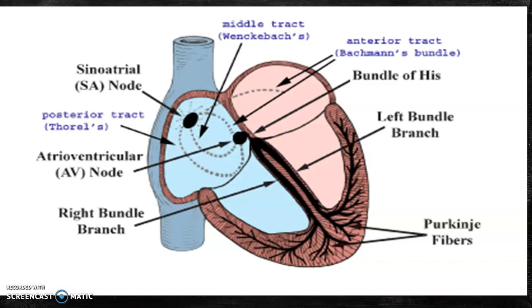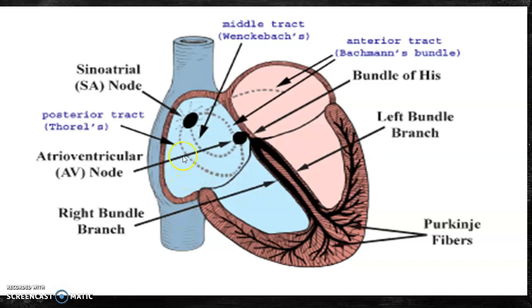For normal functioning, the heart is a pumping organ, so it also needs a power source, and it uses electricity. We don't need to plug ourselves into mains. Our heart has the ability to create its own electrical impulse, and it controls the route via a specialized conduction pathway. There are 5 elements in the conduction pathway. The first is the SA node, the second is the atrioventricular node, the third is the bundle of His, the fourth is the right and left bundle branches, and the fifth is the Purkinje fibers. These 5 elements play an important role in electrical conduction.